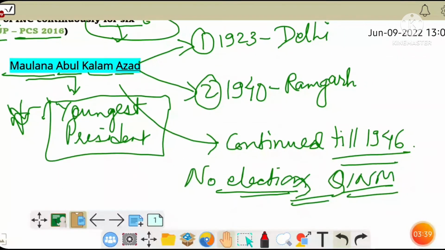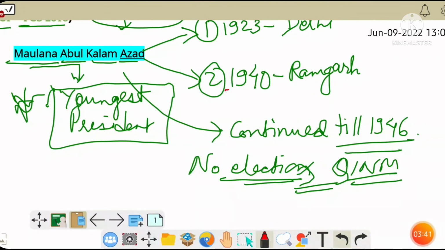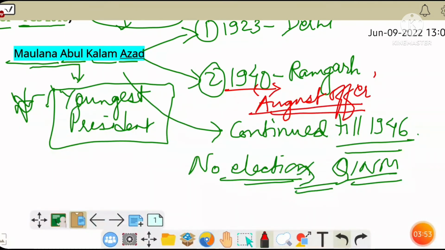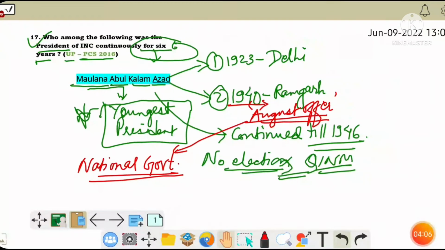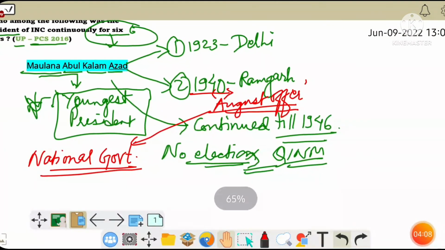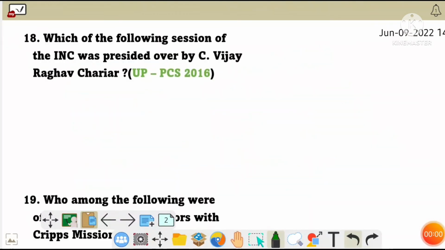In the year 1940, the British government made an announcement on 8 August 1940, which came to be known as the August Offer. And the Viceroy of that time, Lord Linlithgow, put forward this proposal that included dominion status as the objective for India, and a proposal for a national government. But this offer, the August Offer, was rejected by the Congress leaders.